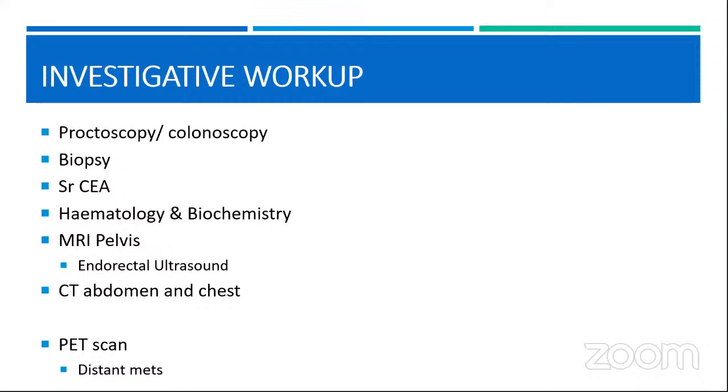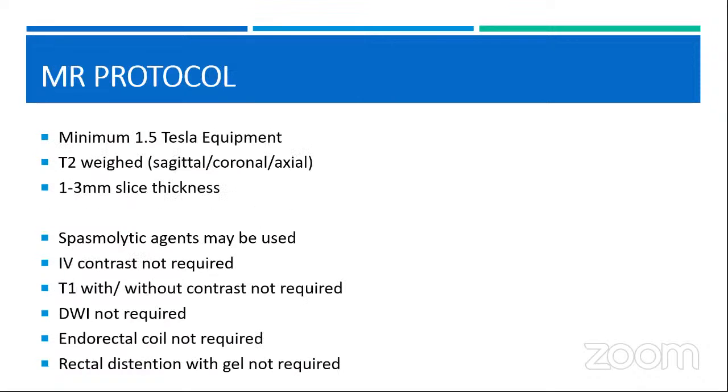PET scan is not required for the primary staging of rectal cancer. However, there are sometimes situations in which the CT scan is equivocal and you need to pick out systemic metastases, which is going to change your management. In those cases it is reasonable to go for a PET scan, but not for primary rectal cancer staging.